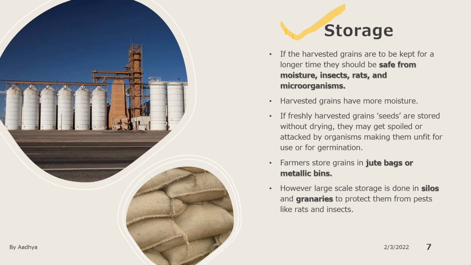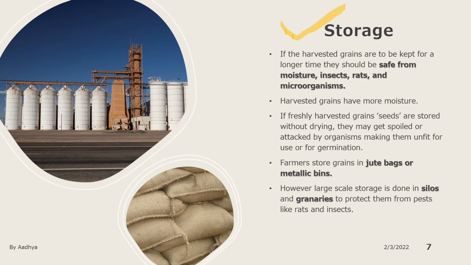Harvested grains have more moisture content. Moisture content means more water content. If the freshly harvested grains or seeds are stored without drying, they may get spoiled or attacked by microorganisms, making them unfit for use or for germination.